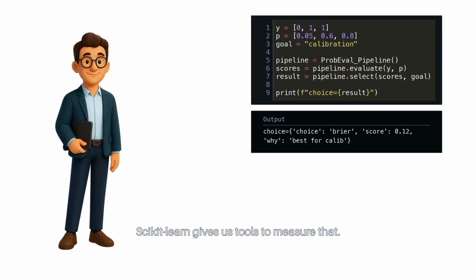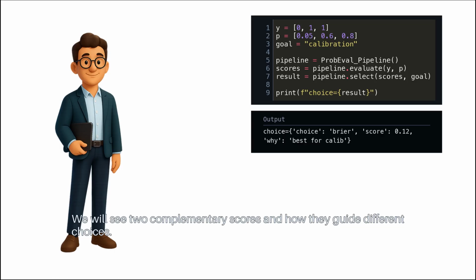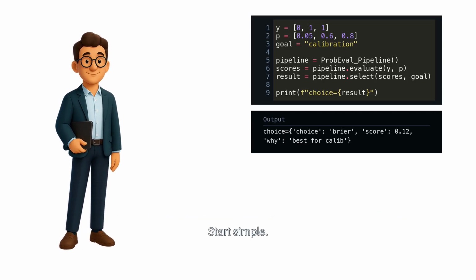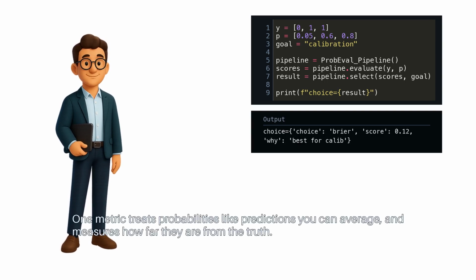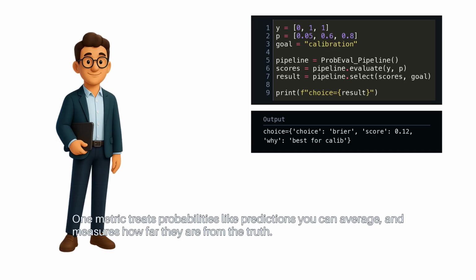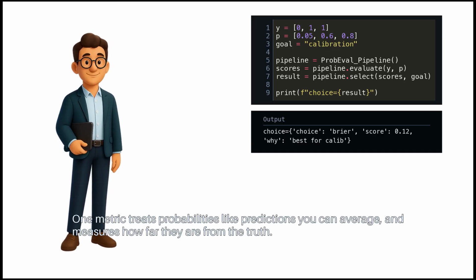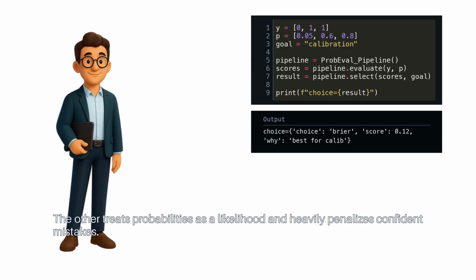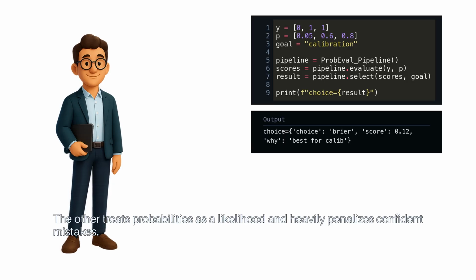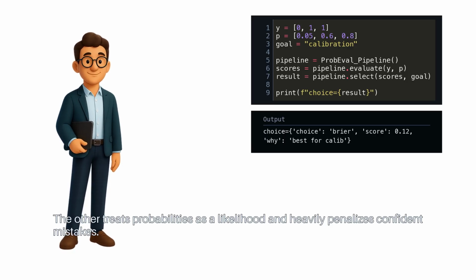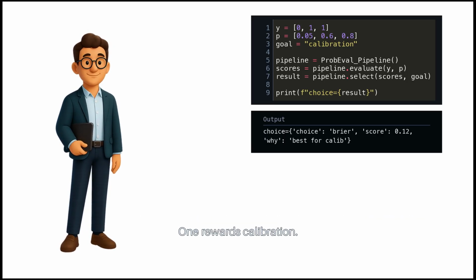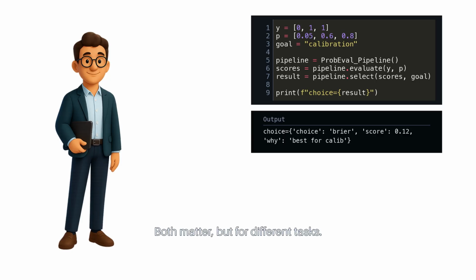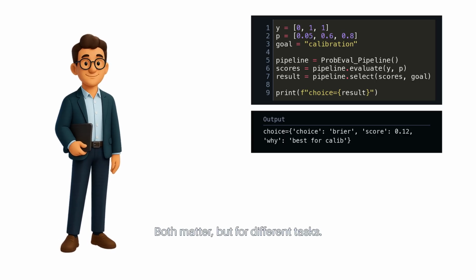Scikit-learn gives us tools to measure that. We will see 2 complementary scores and how they guide different choices. Start simple. One metric treats probabilities like predictions you can average and measures how far they are from the truth. The other treats probabilities as a likelihood and heavily penalizes confident mistakes. One rewards calibration, the other punishes overconfidence. Both matter, but for different tasks.